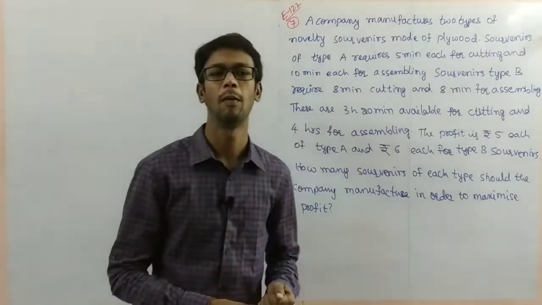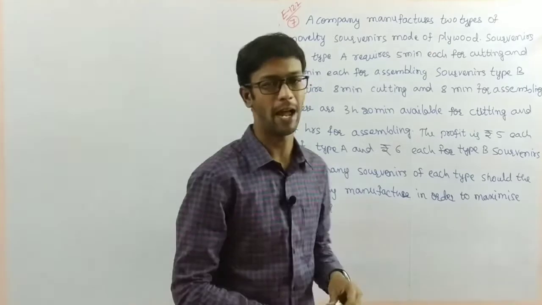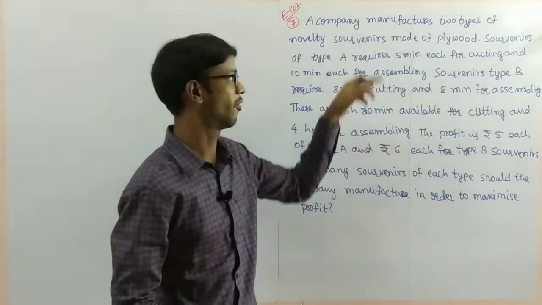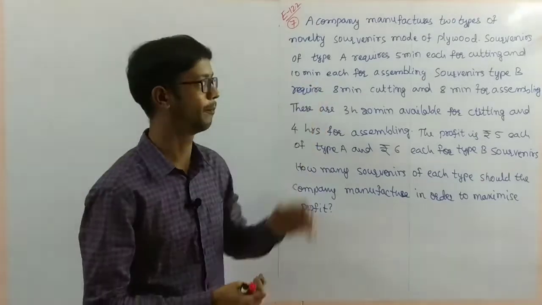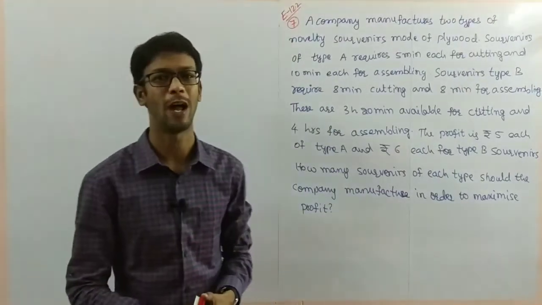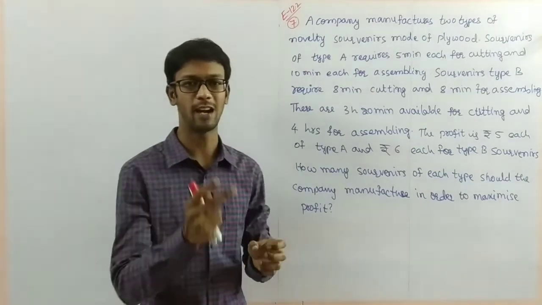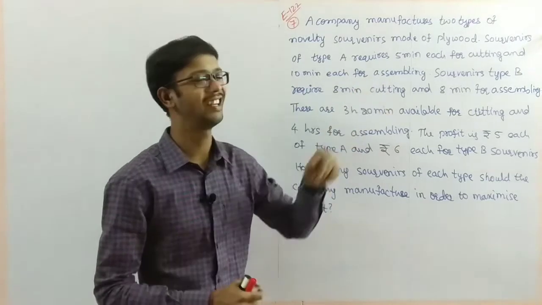Next, problem number 7 in 12.2. A company manufactures two types of novelty surveyors. They will make them with plywood.